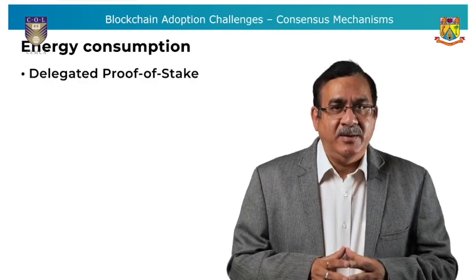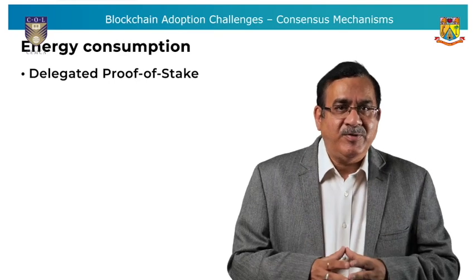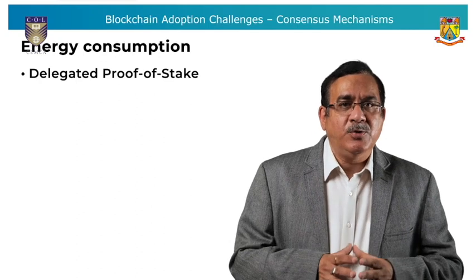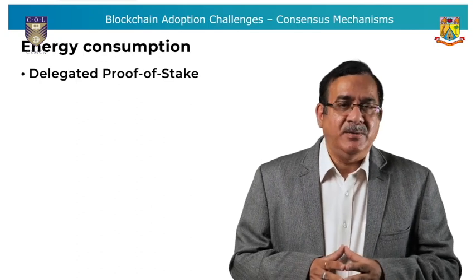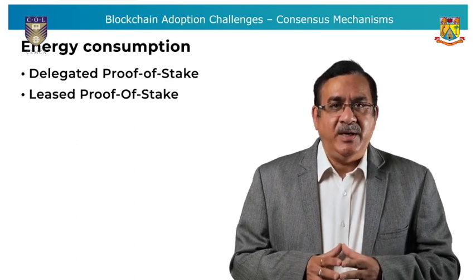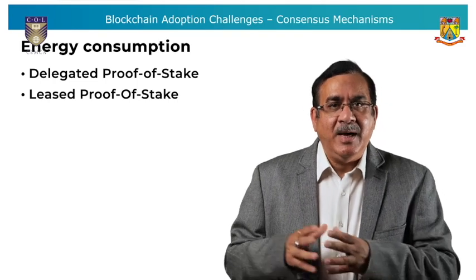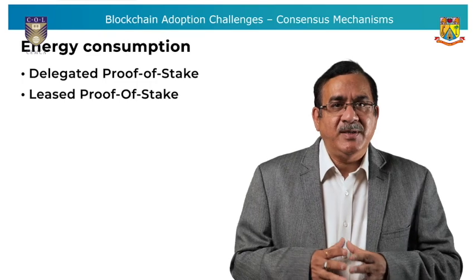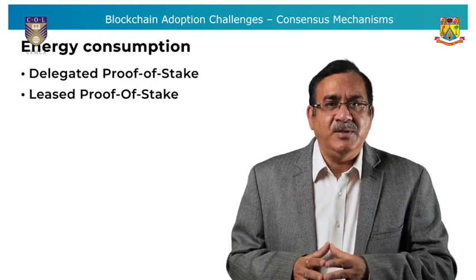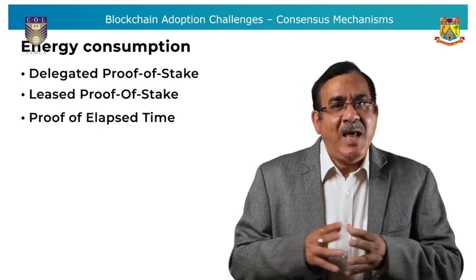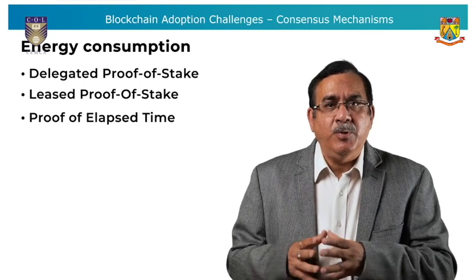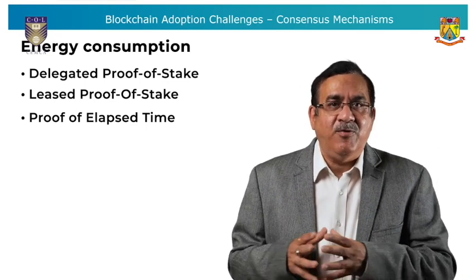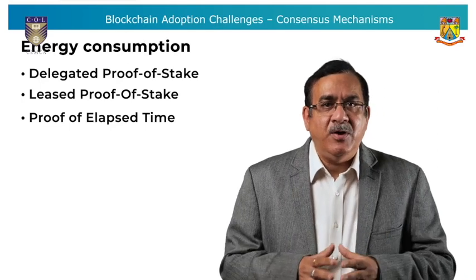Delegated proof of stake. Same as proof of stake, but the number of tokens you own determines who gets to vote and elect witnesses. Leased proof of stake. Users can develop their own tokens, which they can use to improve their security on their server farms. Proof of elapsed time. Similar to a proof of work algorithm, but the difference is that this algorithm focuses more on the duration of the computation.